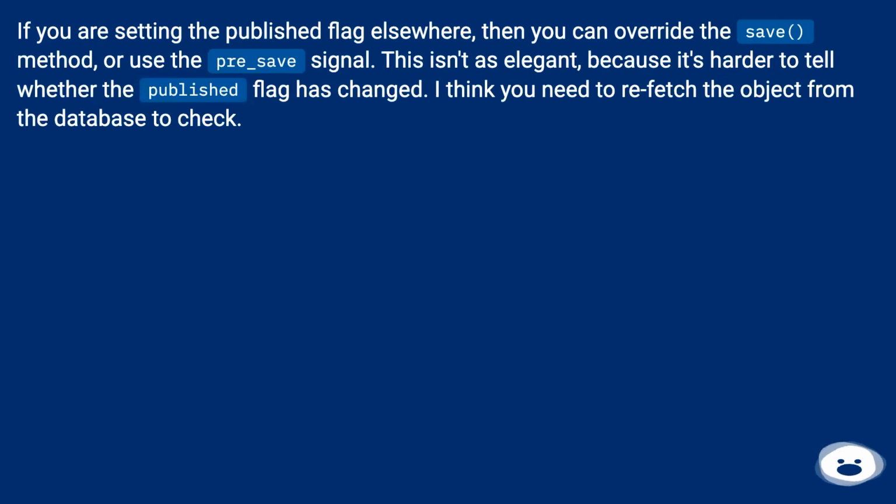If you are setting the published flag elsewhere, then you can override the save method, or use the pre_save signal. This isn't as elegant, because it's harder to tell whether the published flag has changed. I think you need to refetch the object from the database to check.